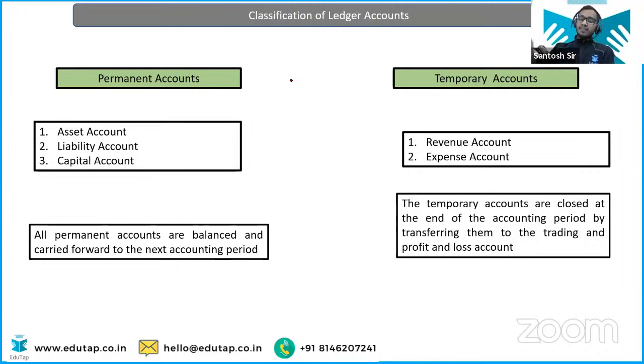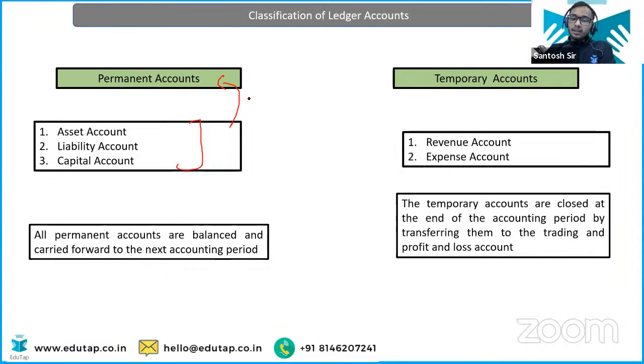Out of these 5 accounts, these 3 accounts, that is asset, liability, and capital, are your permanent accounts. Permanent means they are going to get carried forward to the next accounting year. They are not going to be closed down. This is what we mean by permanent account.